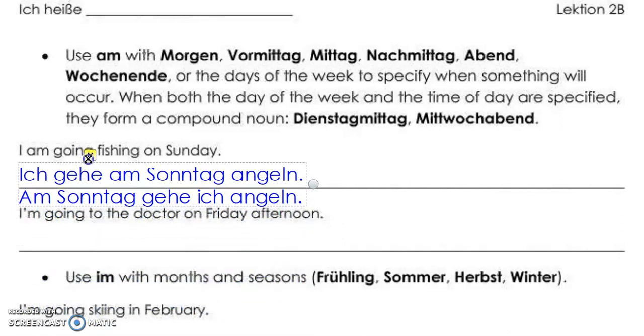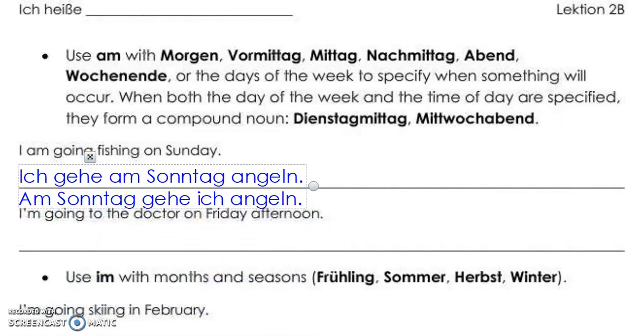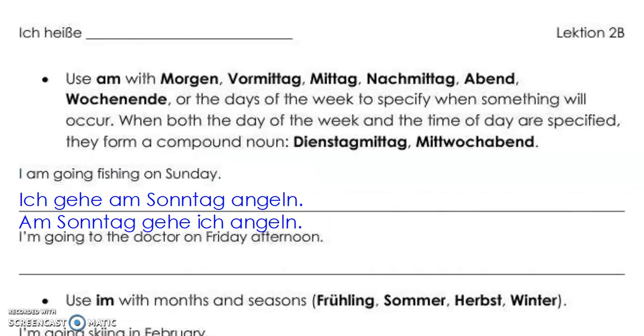So the two ways that we can say are Ich gehe am Sonntag angeln, so that's subject, verb, time expression. Or you could say am Sonntag gehe ich angeln, time expression, verb, subject. All right, let's move on to the other one.